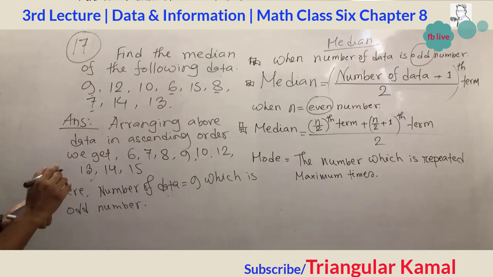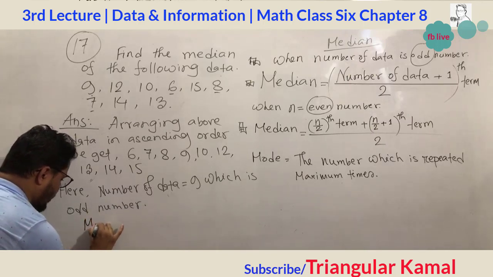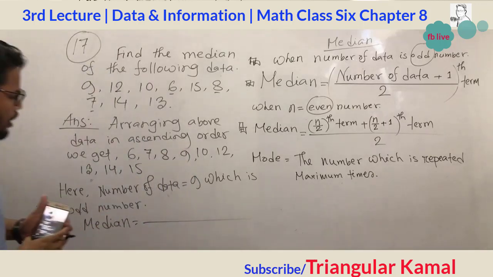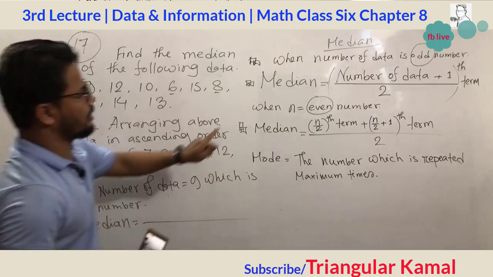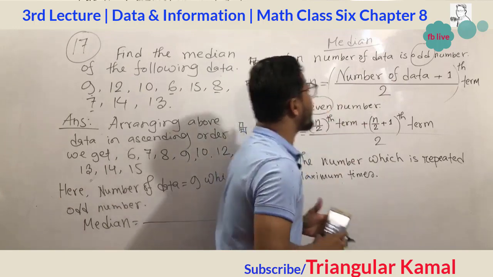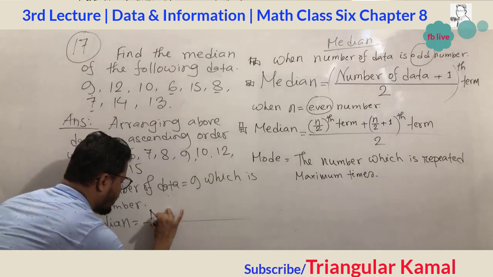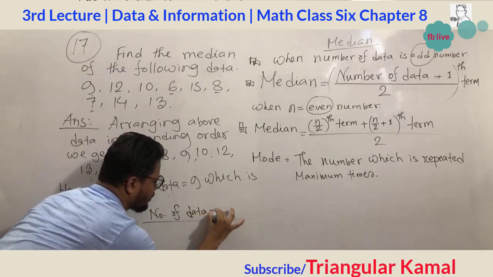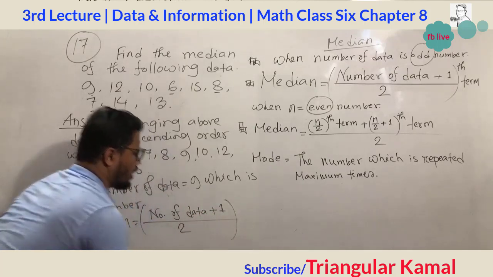So the median will be, now we will apply the formula. What is the formula for median? While the given data is odd in number, the median formula is (number of data plus 1) divided by 2, and this is the th term.